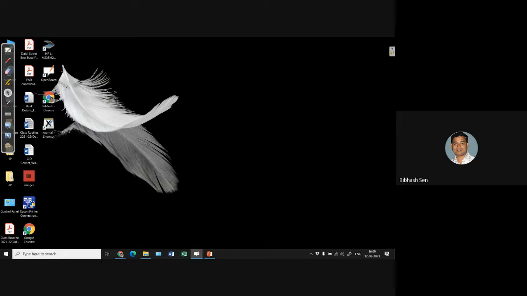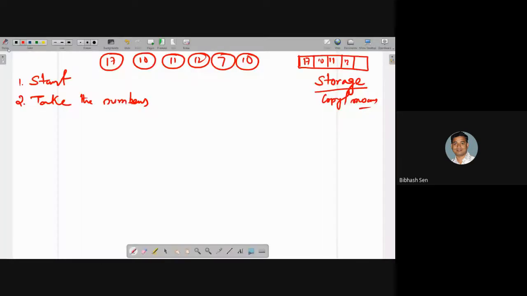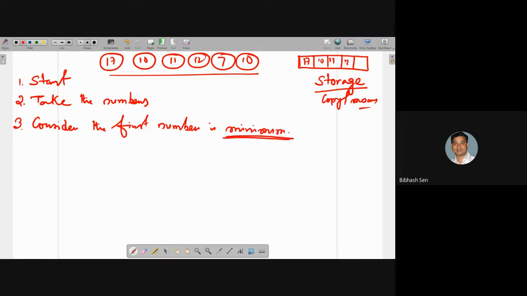So take the numbers. It may be all these numbers. Now consider the first number is minimum. See what I have considered, it is my assumption. I don't know whether my assumption is correct or wrong. So I have considered min equal to, in this case, 17.